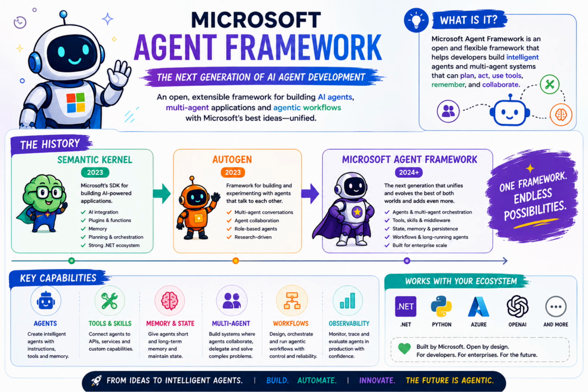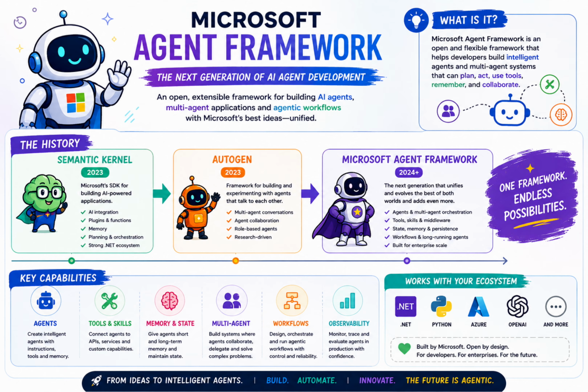Things like AI model integration, functions, memory, planning and orchestration, and a strong .NET ecosystem. So you could take a traditional .NET application and start adding AI capabilities to it. And as AI agents became more important, Semantic Kernel also developed its own agent capabilities and orchestration patterns.